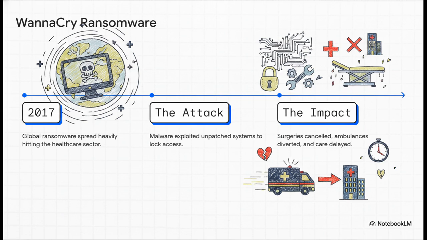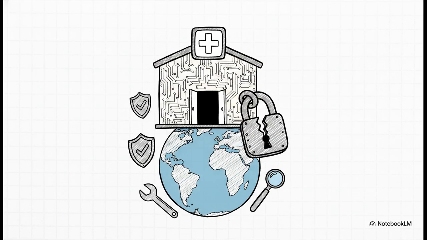Surgeries were literally canceled midday, ambulances full of critical patients had to be diverted away from the nearest hospitals, and patient care was severely delayed across multiple countries. We've seen the incredible benefits of the digital health shift, but we've also seen exactly what happens when the digital house is left unlocked. One single unpatched vulnerability can bring a global medical system to its knees.